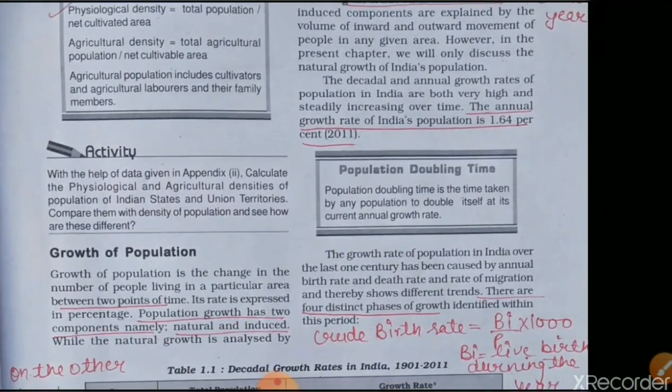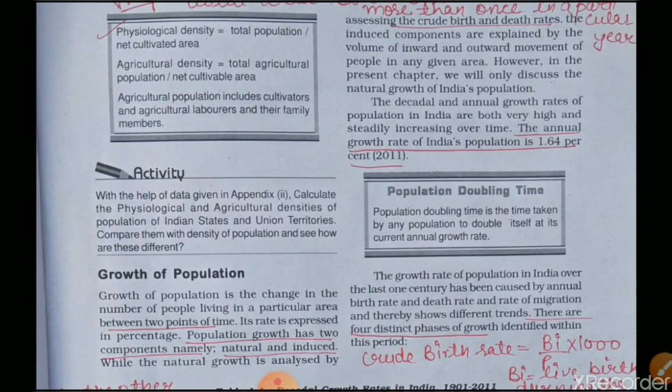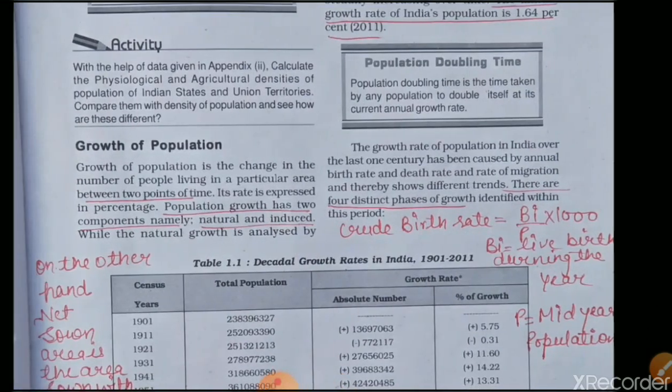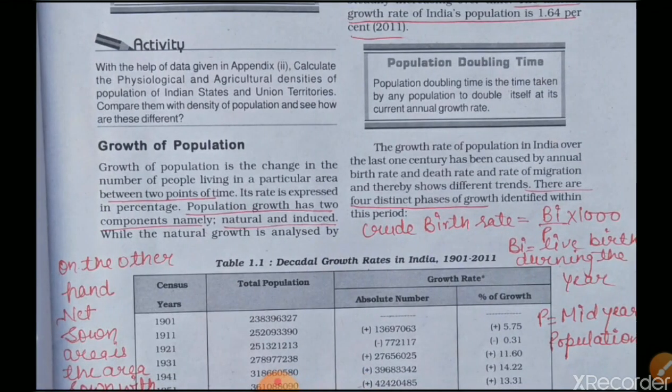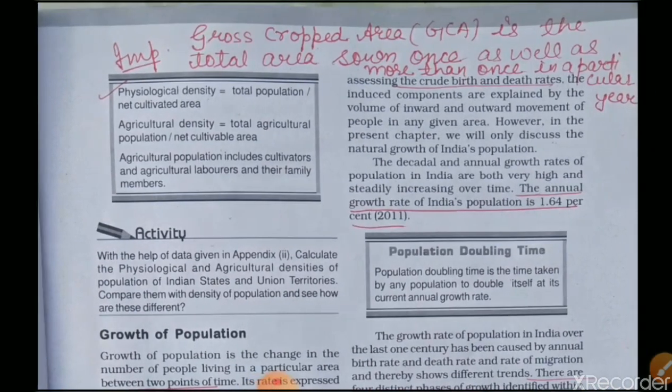So here are some growth types or components that affect the growth of population. The first one is crude birth rate and crude death rate, and we already studied these points in the world population distribution and density topic. How do we get the crude birth rate, CBR? We get it by BI upon P multiplied by 1000. BI means live births during the year and P equals the mid-year population.